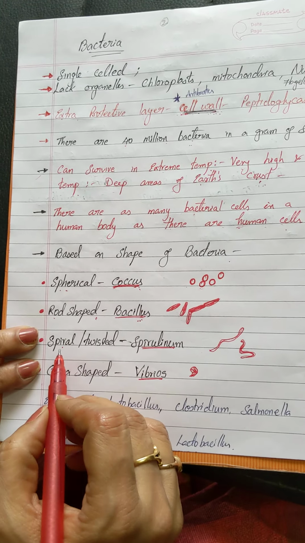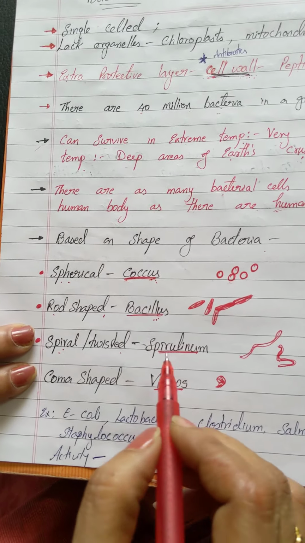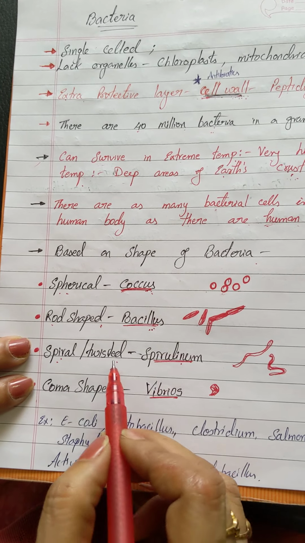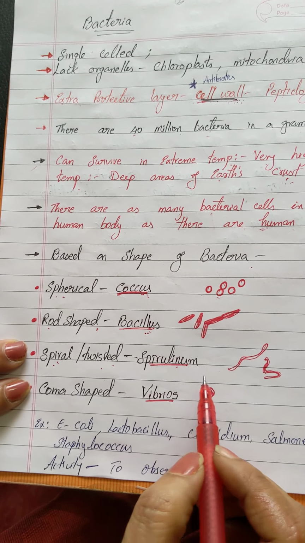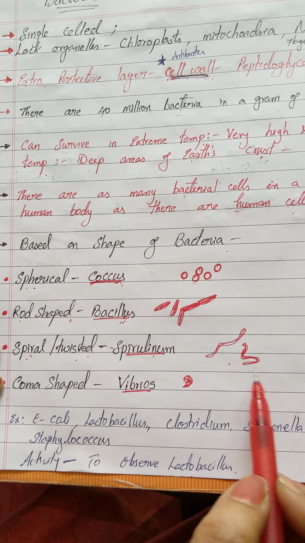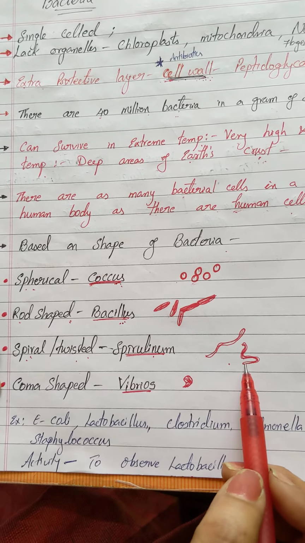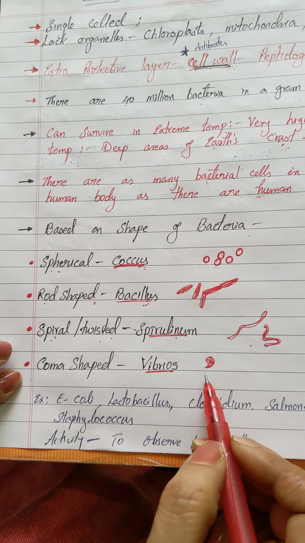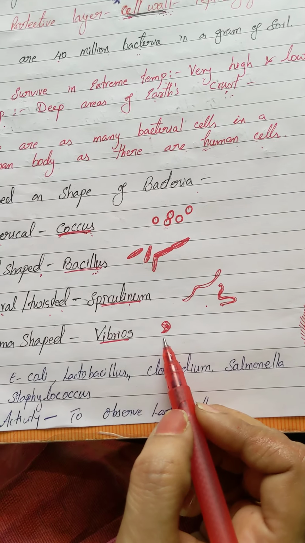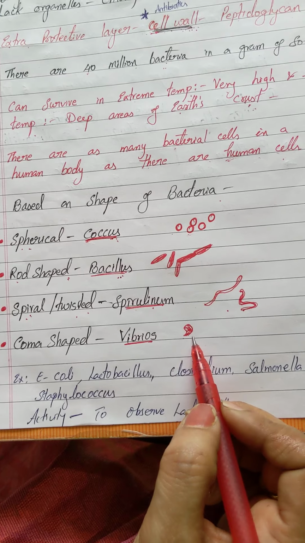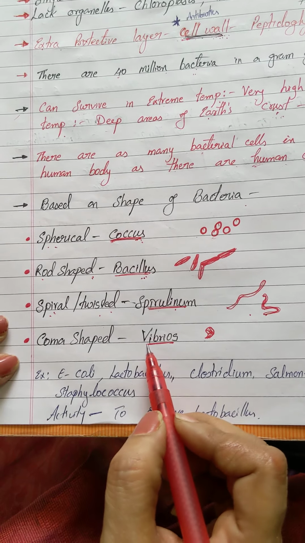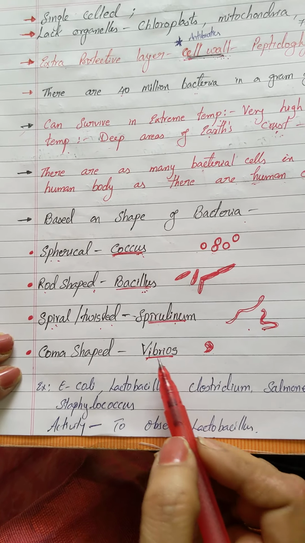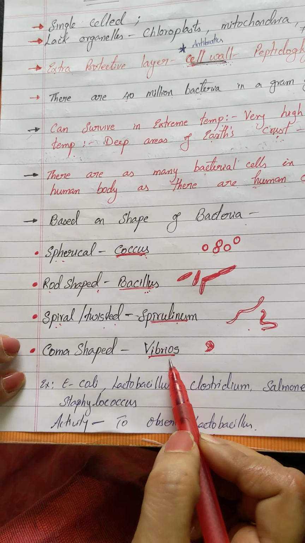If the bacterial shape is spiral or twisted, then it is considered as spirillum, just like this. It's twisted, just like spring shaped. Spring shaped bacteria are called spirillum. And one more type of bacteria is also observed, that is comma shaped. If you find this type of bacteria, then it is named vibrio. If the bacteria is comma shaped, then it is termed vibrio.